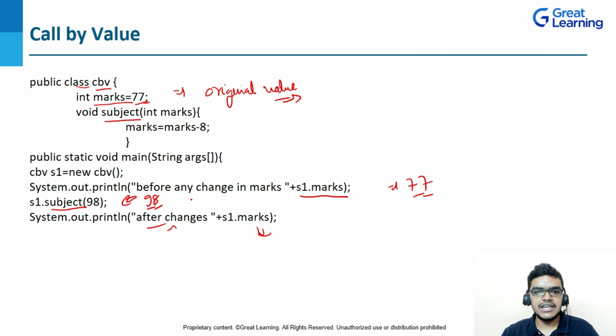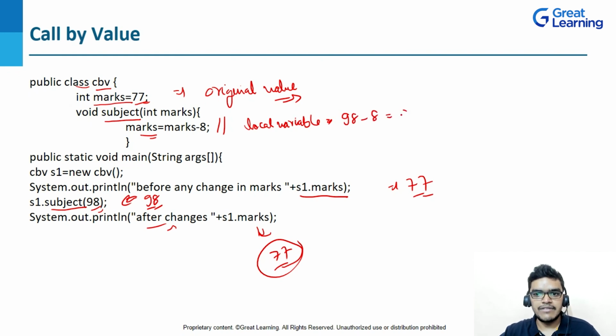So after the changes, what will be the value that I will be getting? It will be 98 or it will be 77. What will it be? As I told you, the original value will not be changed. So even though you are passing 98 here, that is, marks value as 98, my original value is 77. I will be getting 77, right? However, this marks here is a local variable, right? So here the value will be changed. If I'm passing 98 here, then marks will be 98 minus 8. I will be having 90.